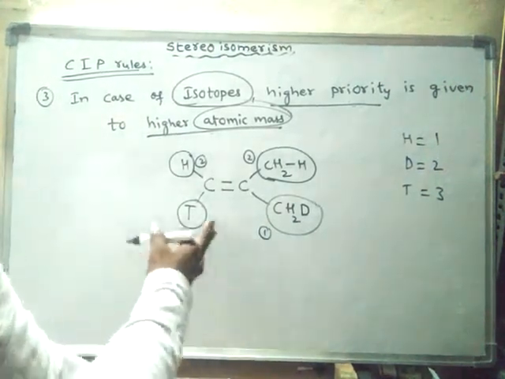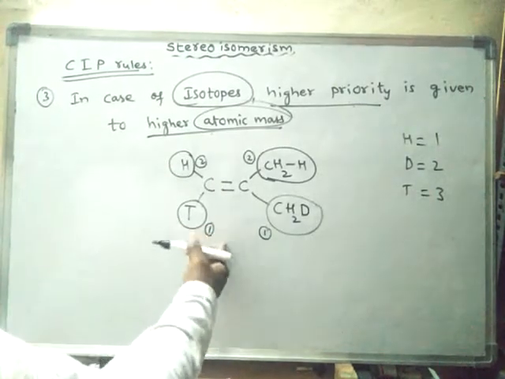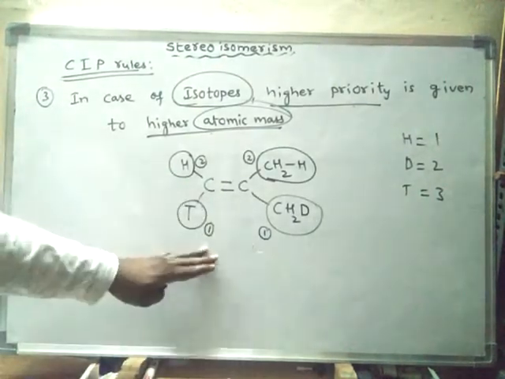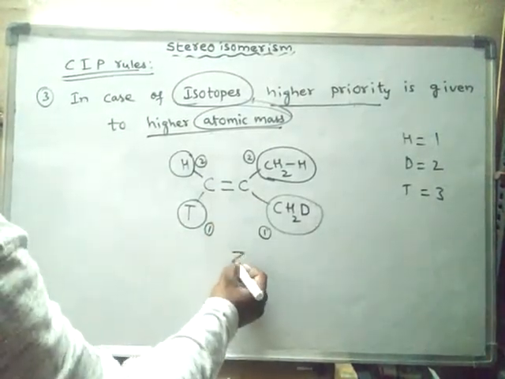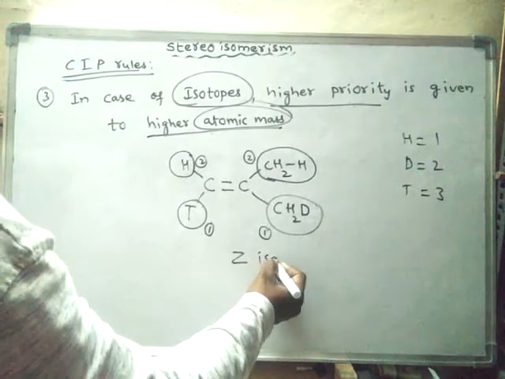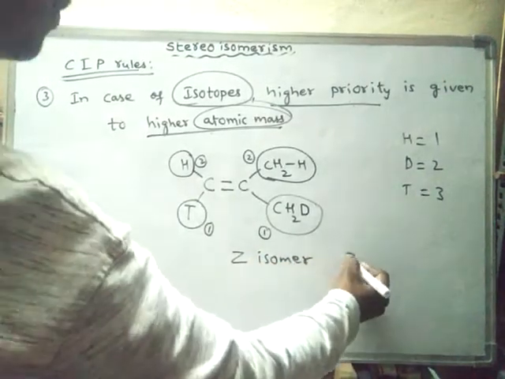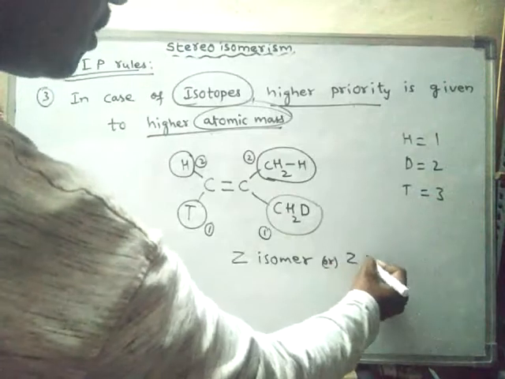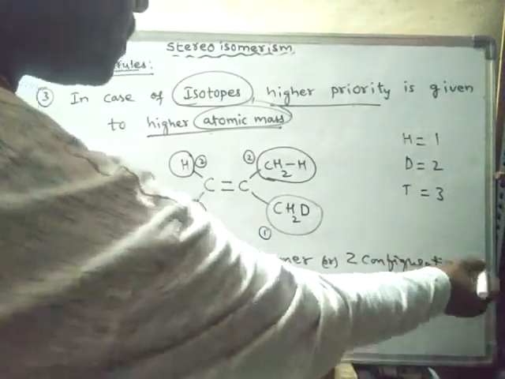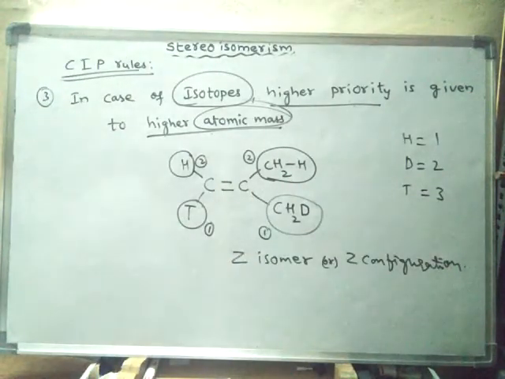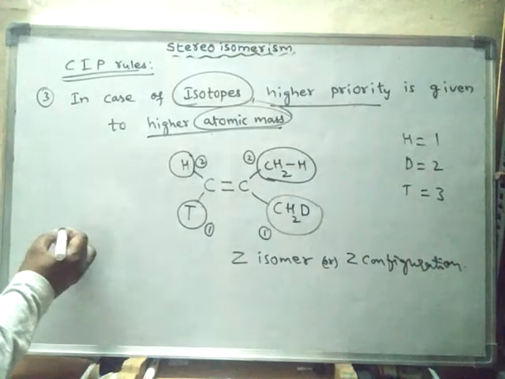As a similar ranking is present, as higher ranking is present, that means higher priority groups are present on the same side. Hence it is Z isomer, or Z configuration. So like this we have to give. That means higher priority groups on the same side, hence it is called Z isomer. Another example we will see.